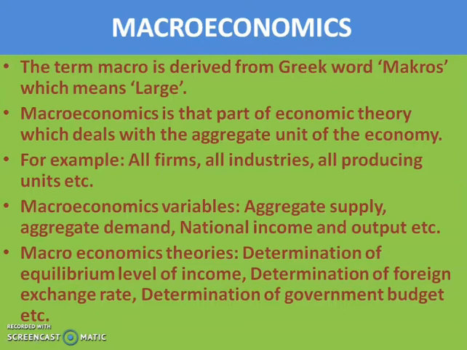That means macroeconomics deals with the economy as a whole. For example, all the firms in an economy, all the industries in an economy, all producing units, etc. The various macroeconomic variables are aggregate supply, aggregate demand, national income and output, etc.